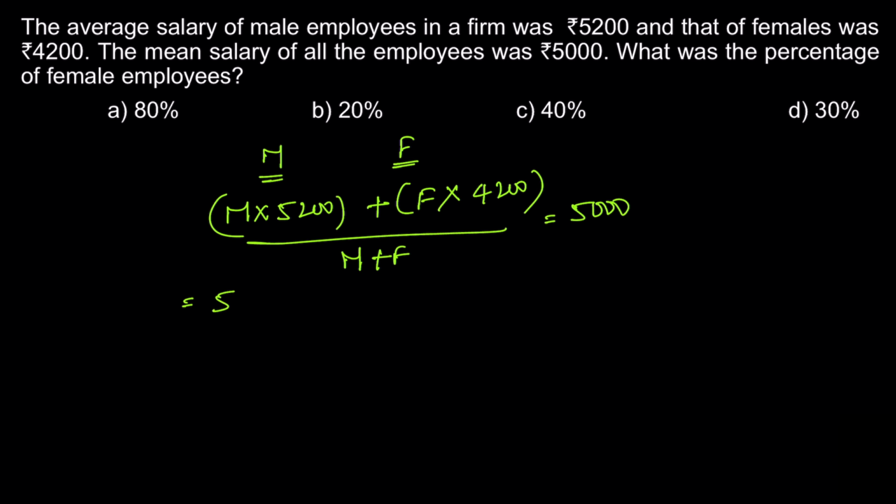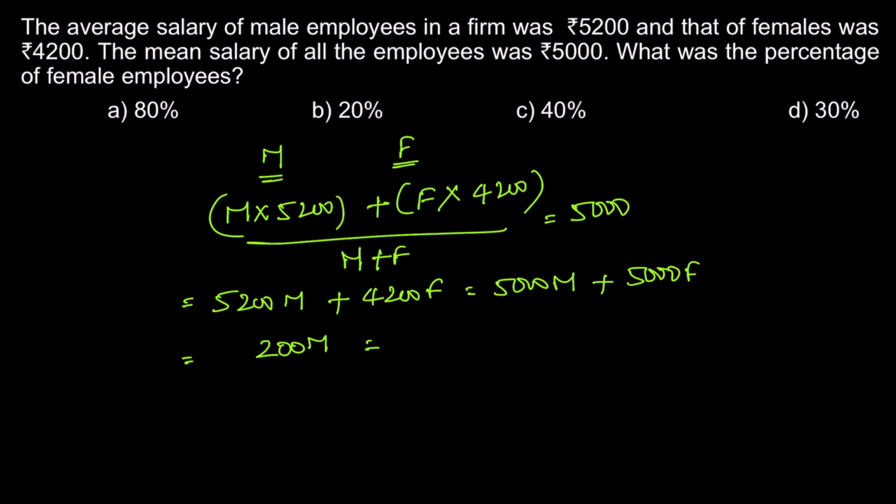So 5200M plus 4200F equals 5000M plus 5000F, which gives 5200M minus 5000M. So it is 200M equal to 5000 minus 4200, 800F, which implies M equals 4F.